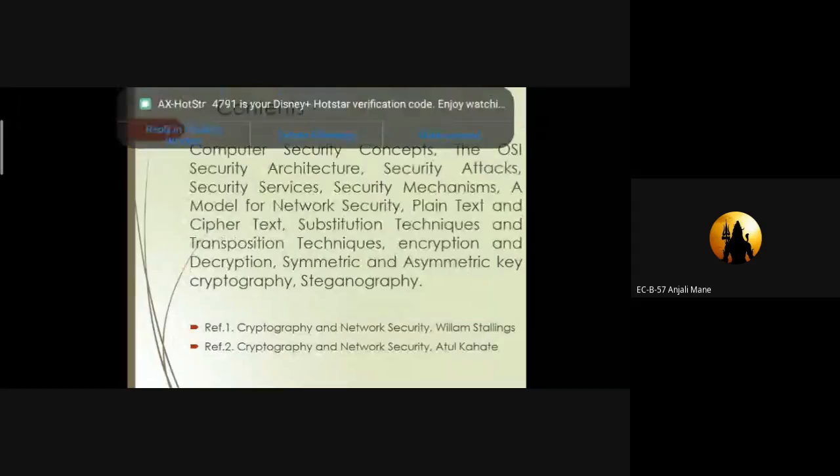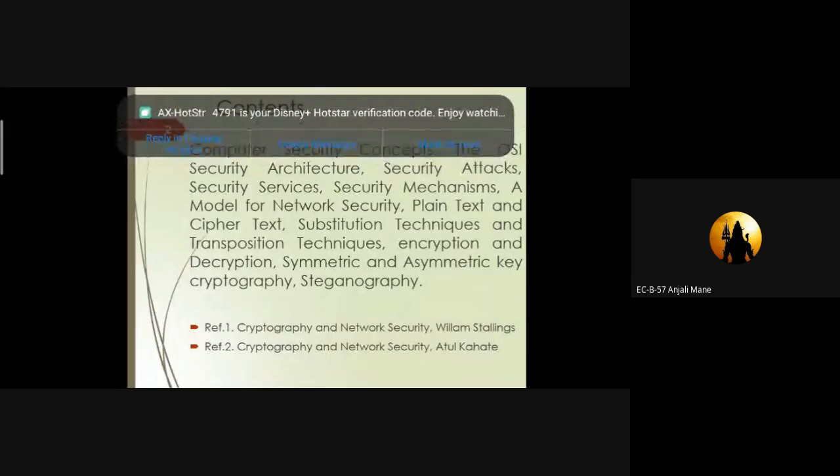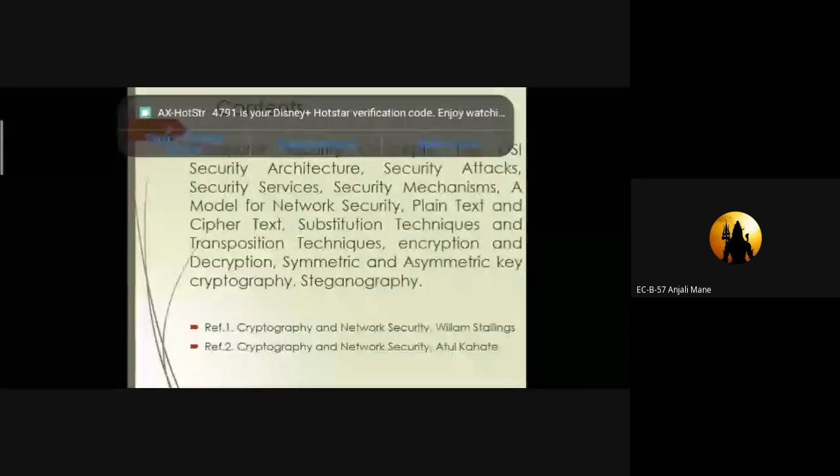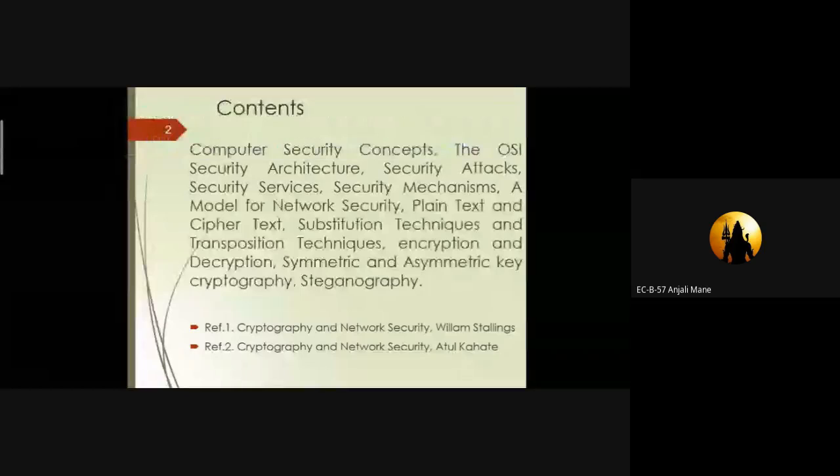Okay, so we'll continue. If we have to transmit the information through text, then we have to study the two types of text under network security. One is plain text and the other is cipher text. In order to use plain text and cipher text, we have to study the various types of techniques: the substitution technique and the transposition technique.